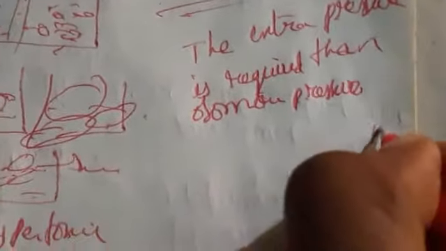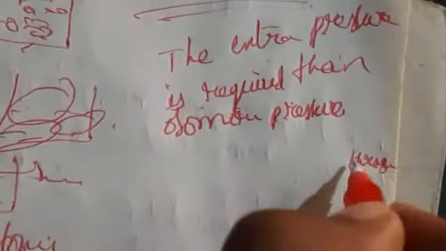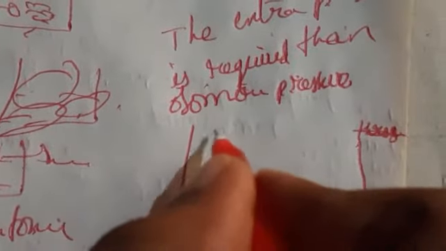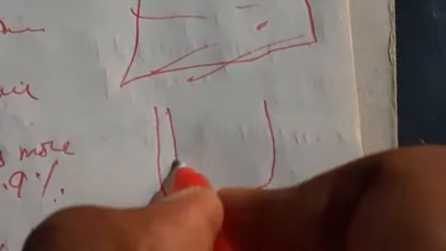through a semi-permeable membrane. It means osmosis can be reversed here. Why is it reversed? Because extra pressure is required than osmotic pressure. For example, here I am taking some extra pressure I am applying.